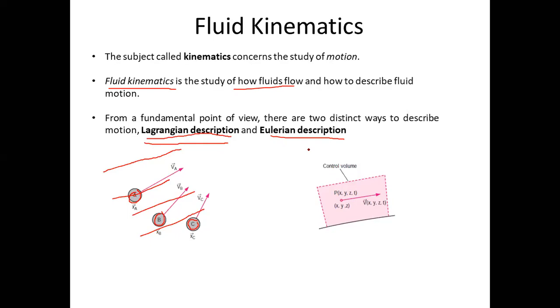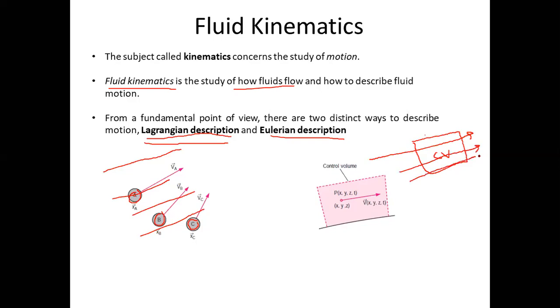Okay. Now, on the contrary, in the Eulerian approach, we will not study the individual fluid particle, but what we will do, we will assume a control volume. Now, you may remember this term or you may not. Control volume. Let's say this is a space. Control volume, I can say in a simple term, is a confined space in a fluid flow. Let's say I assume a river is flowing.